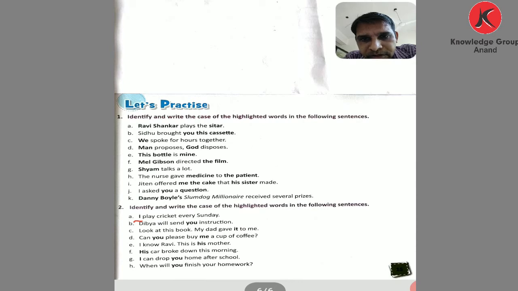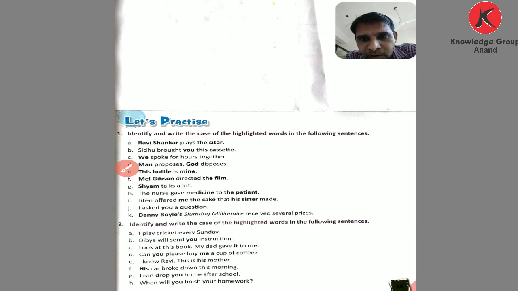Divya will send you instruction. What will Divya send? Instruction, that is objective. And you is given, meaning a pronoun is given. Here two objects are given, and you is dative case. Now comes to C: Look at this book. My dad gave it to me. Underline the word it. Talk about this book. So this is the objective case.